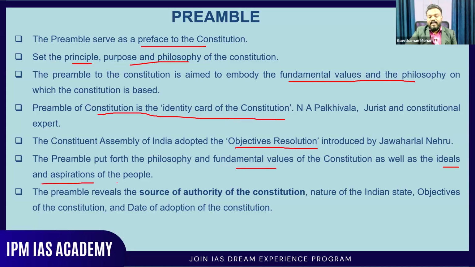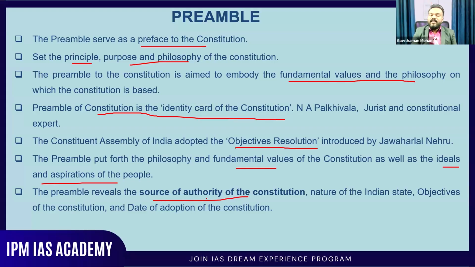Very important. The ideals and aspirations of the people are also mentioned or discussed in the preamble. It is not only talking about the philosophy or the principle, it also talks about the ideals and aspirations of the people. And now, what are the different elements of this preamble? The preamble reveals the source of authority of the constitution. One part, the source of authority: who gave the authority for this constitution.